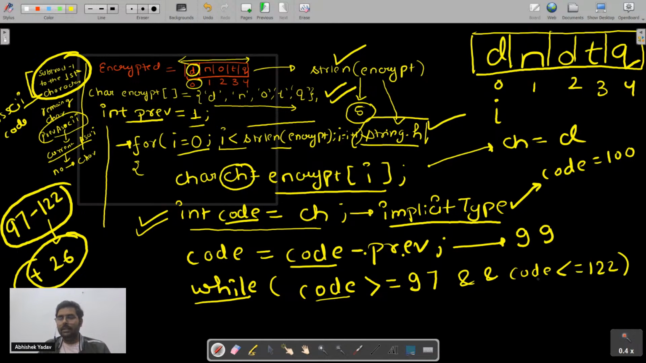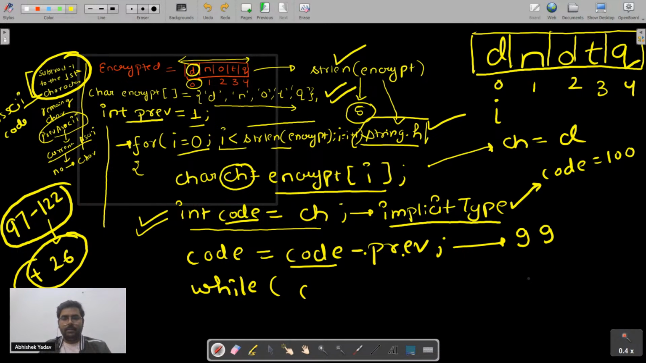Okay, within this range. So, 1 minute, sorry, my mistake here. What I have to do is run the while loop as long as code is less than 97. The moment it crosses 97, that means it will lie within this range, between 97 and 102.